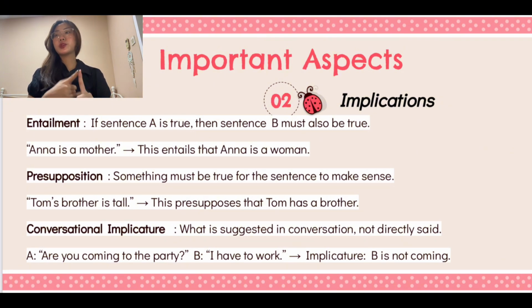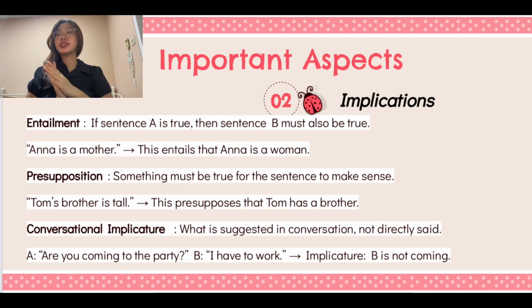And the next one is presupposition, where something must be true for the sentence to make sense. So for example, "Tom's brother is tall." This sentence presupposes that Tom has a brother. So something must be true, at least from this sentence, to make sense, which is that Tom has a brother.